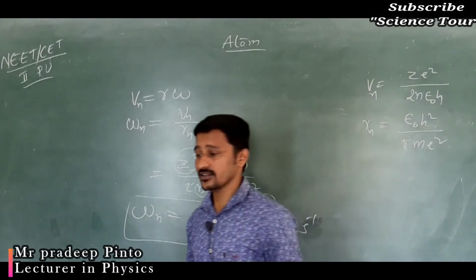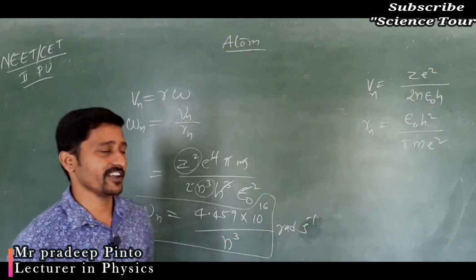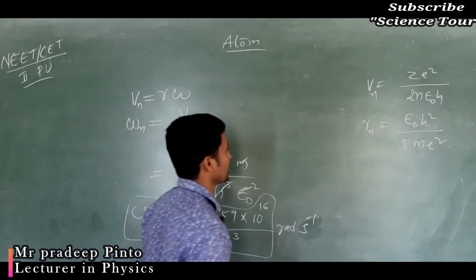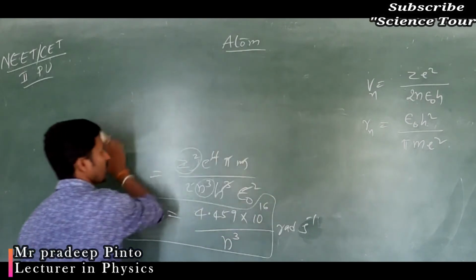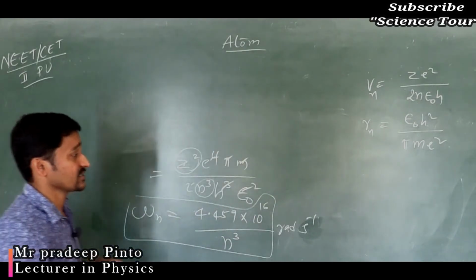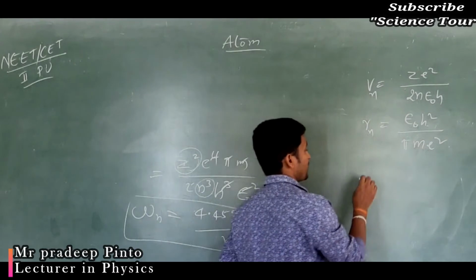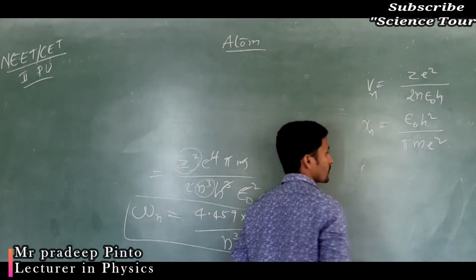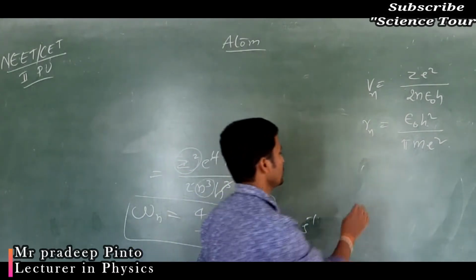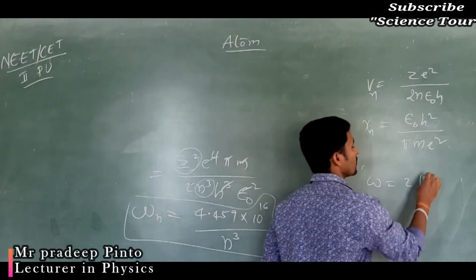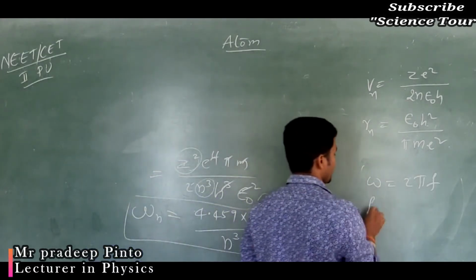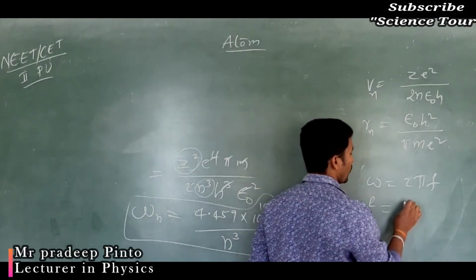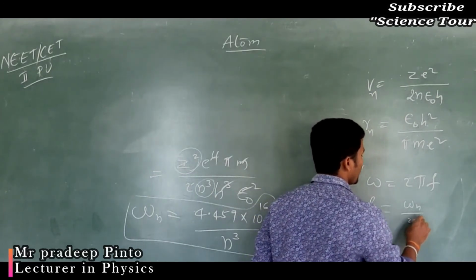Next, omega is related to frequency, right? What is the relation between omega and f? Omega is equal to 2 pi f. Now I want the frequency, so f is equal to omega n divided by 2 pi.